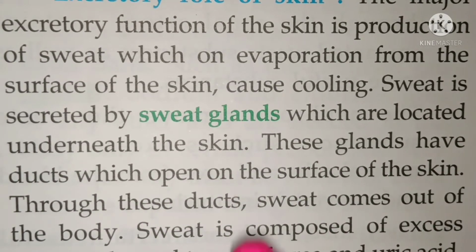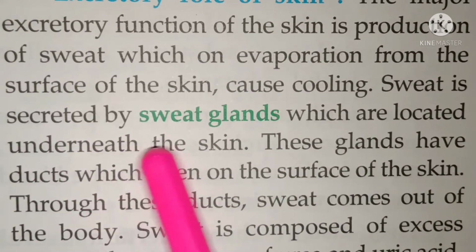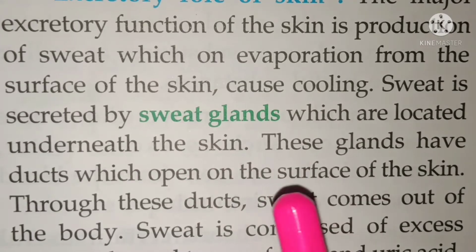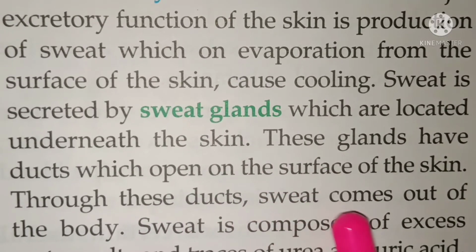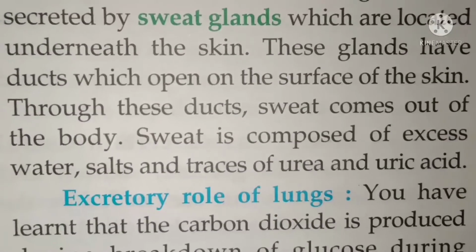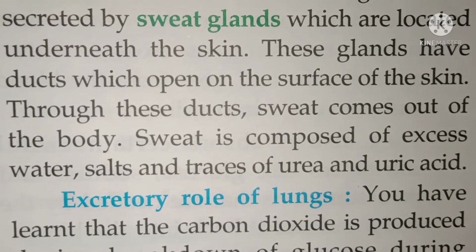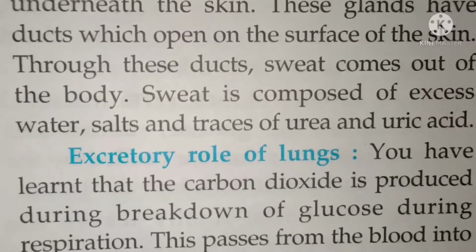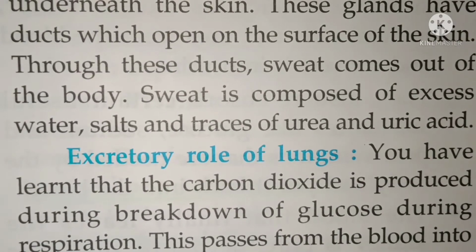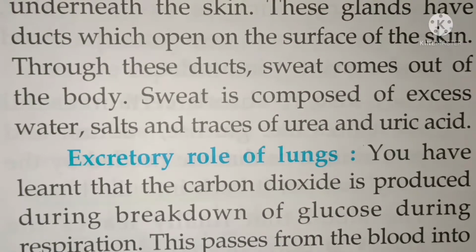Through these ducts, the sweat comes out of the body. Sweat has water, salts and urea and uric acids. So this is the way where the skin helps in excretion.